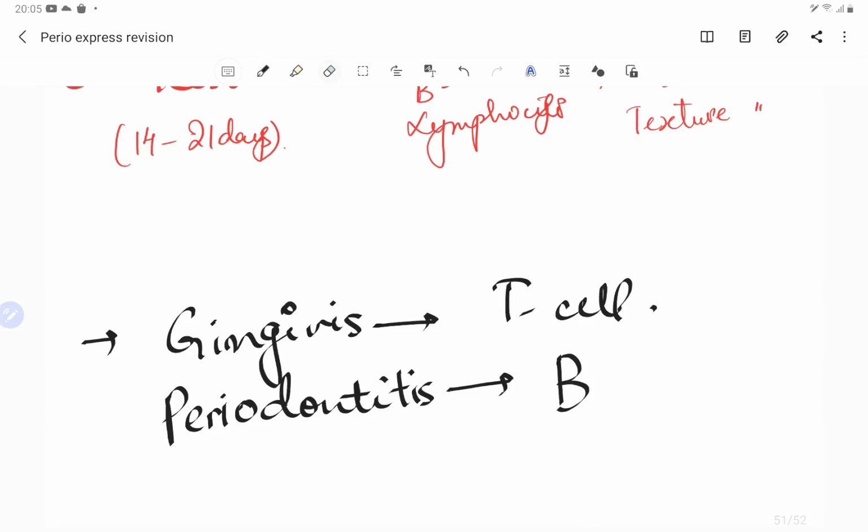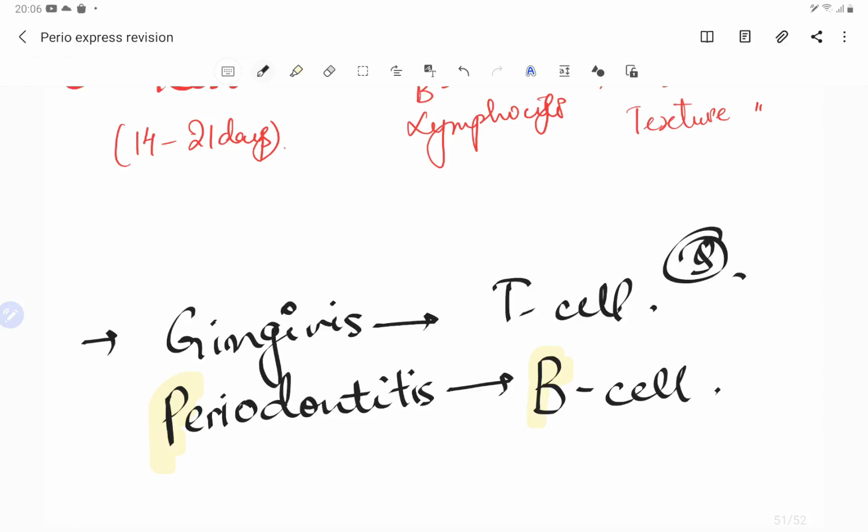First I'll just redo it. So first I have written P, now you can also make this P as the B. So you can remember it this way, that periodontitis is a B cell lesion. So gingivitis is a T cell lesion, periodontitis is a B cell lesion.